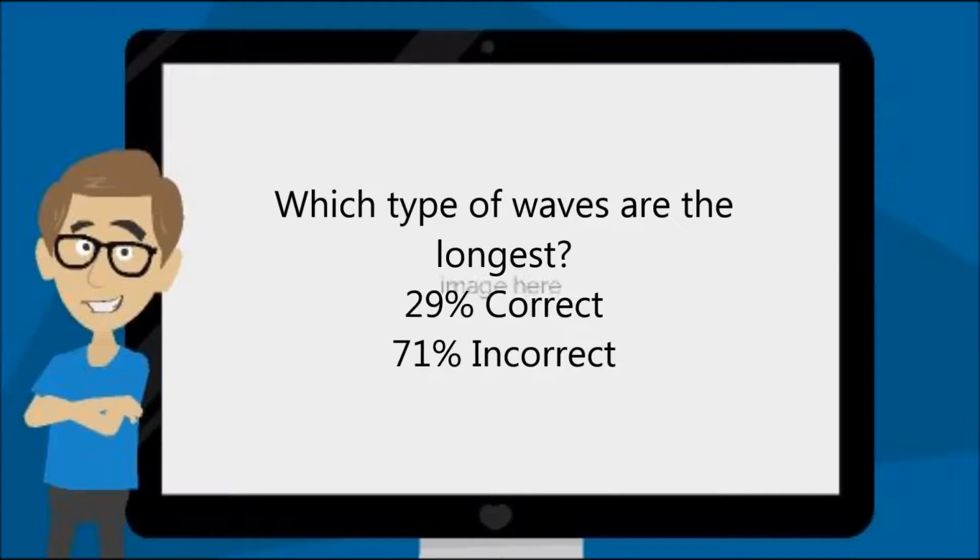Which type of waves are the longest? When you listen to the radio, watch TV, or cook dinner in a microwave oven, you are using electromagnetic waves. Radio waves, television waves, and microwaves are all types of electromagnetic waves. They differ from each other in wavelength. Wavelength is the distance from one crest to the next.